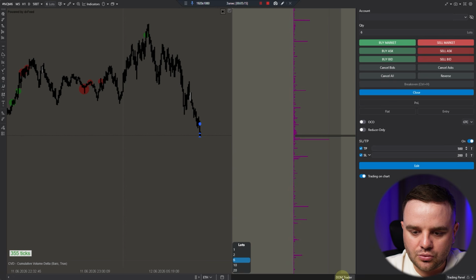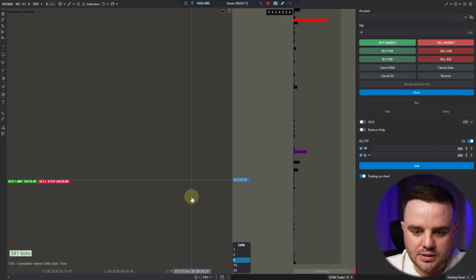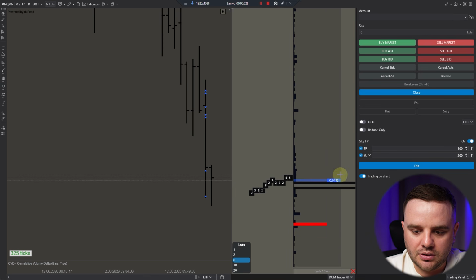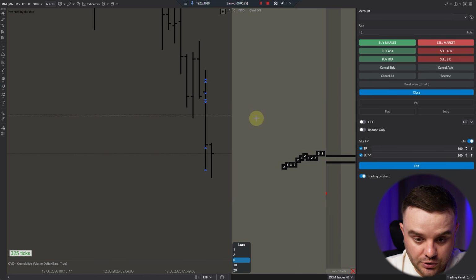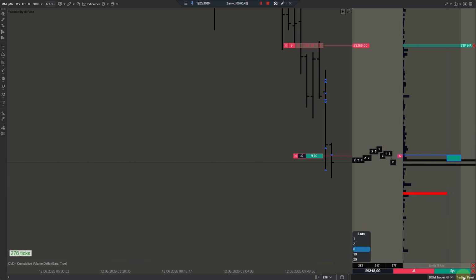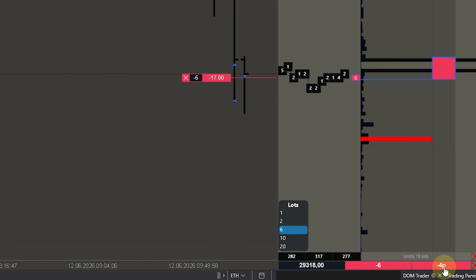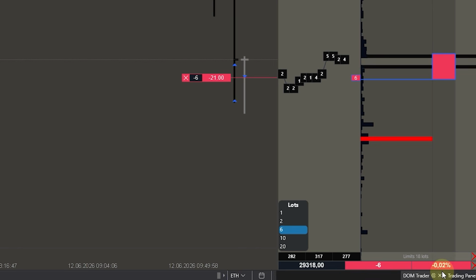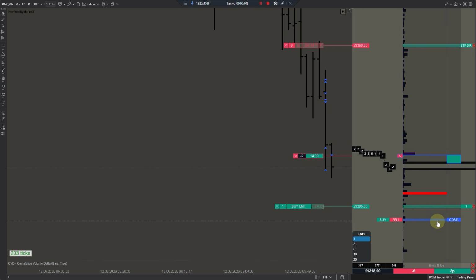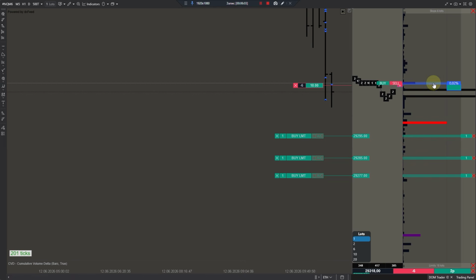Also, you can do trades through DOM Trader. It's nearly the same stuff. You can do your trades in a DOM Trader if you wish, of course. For example, it's really easy to set up some limit orders. For example, you would like to take trades only through DOM, depth of market. The same here. You can analyze it in USD, in percent, pips, ticks. Let's do it in points. The same here, you can see lots, you can set up several buy limit orders, and you can see those buy limit orders.